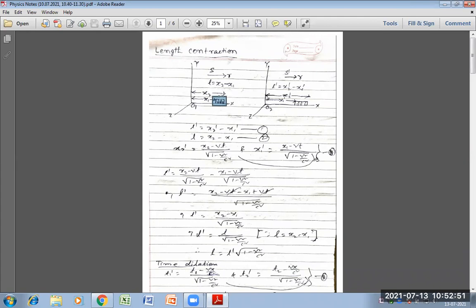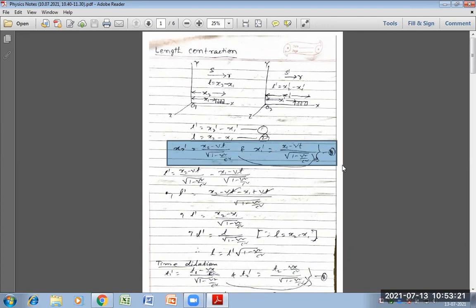So the length for the S frame of reference is L equal to x2 minus x1. From the Lorentz transformation equation, the positions are written as x2 dash equal to this part, and x1 dash equal to this part.